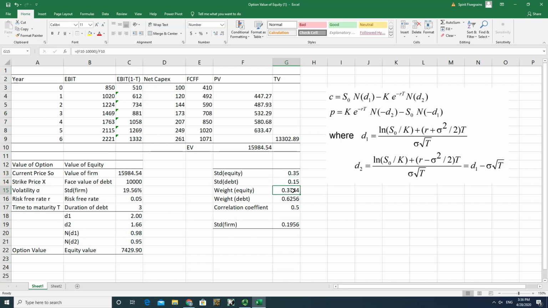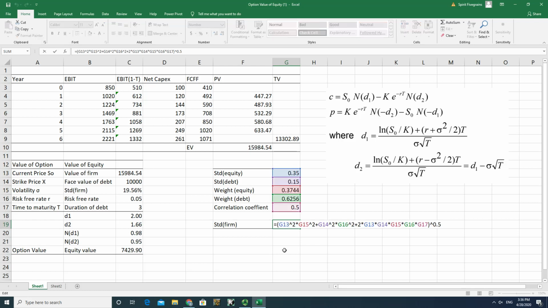And here I can figure out the weight of equity, which is firm value minus debt value, that is equity value, divided by the firm value. That will give you the weight on the equity, and then the weight of the debt, as well as the correlation coefficient between equity and debt, which is 0.5. This is from the question, and then I incorporate those 5 variables to calculate the standard deviation of the firm. This is a pretty complicated equation.